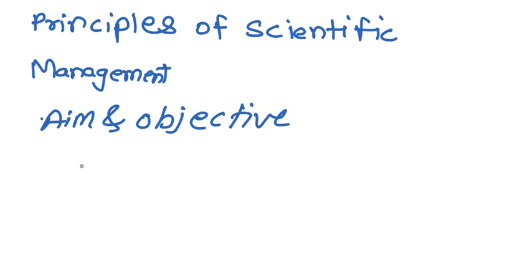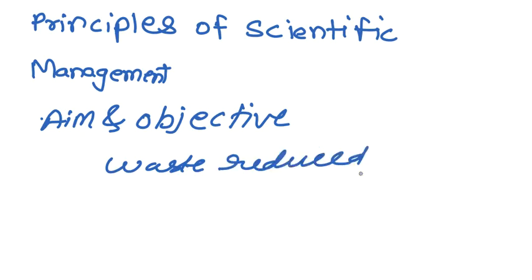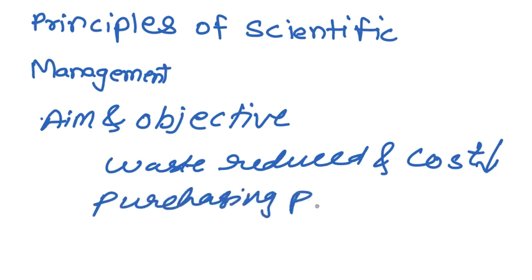Next is to eliminate the waste, which means reducing waste and cost reduction, and to pay uniform wages with reduced labor cost, and to increase the purchasing power of the customer. The next aim of scientific management is to increase the purchasing power of the customer.